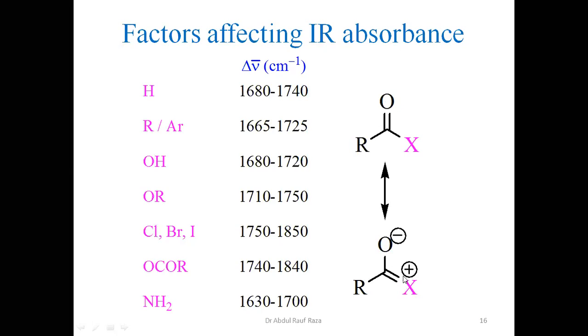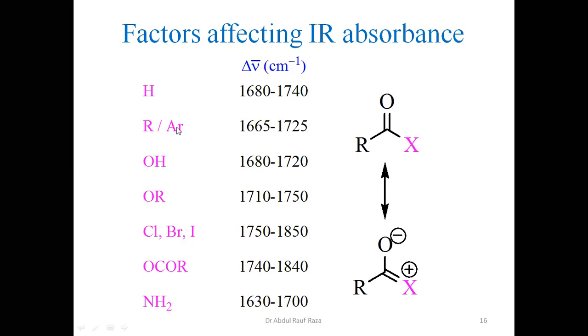So whatsoever this is, it is donating electronic density here. So this is also a mesomeric factor. Other than aldehyde and ketone: in case of aldehyde, this hydrogen is neither electron donating nor electron withdrawing. In case of ketones, these groups are electron donating.